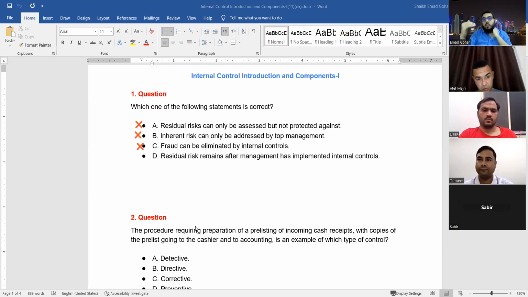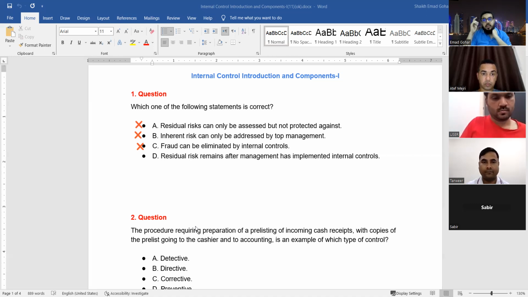Now see, some of you might not be so knowledgeable about B, let's say B, but you can easily eliminate it. Why? Because the addressing of the risk is not only with the top management. That is common sense. Everyone in the organization is responsible for risk management. Getting it? Okay. Similarly, C, you can directly eliminate by reading it. When this word comes, eliminate. You know very well risk cannot be eliminated. So B and C, removed. The problem will stay with A and D.